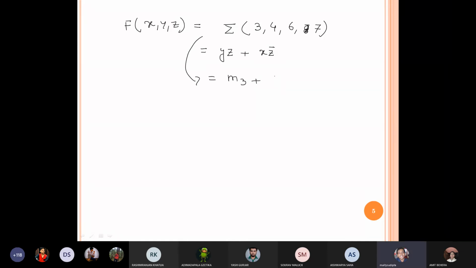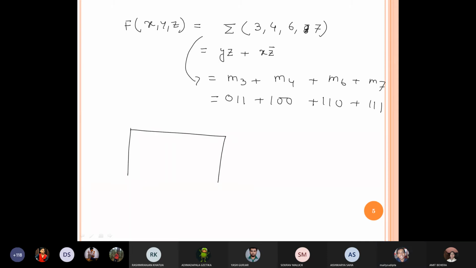You solve by yourself and check with my steps. So that means 3 is 0 1 1, 4 is 1 0 0, 6 is 1 1 0, 7 is 1 1 1. X Y Z: 0 1 0 0 0 1 1 0 1 1.